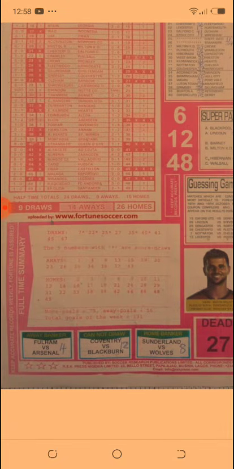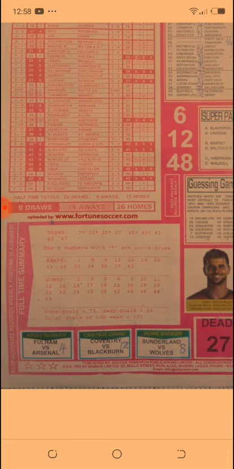Away from that, on page 4 of this particular paper, we also have another setting. Okay, if you come to the bottom left hand side of the soccer research, we have another setting. We have on the away banker number 4, on the cannot draw column number 12, and on the home banker number 8. Now if you add any of the two numbers here and it gives you a result which is still on this particular columns, then it is set to give us 2/3 or 3/3 full-time draws from there.